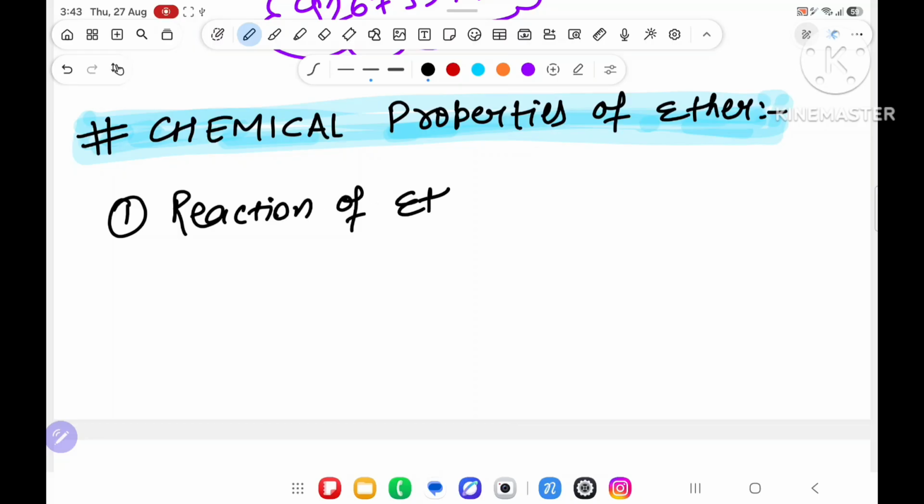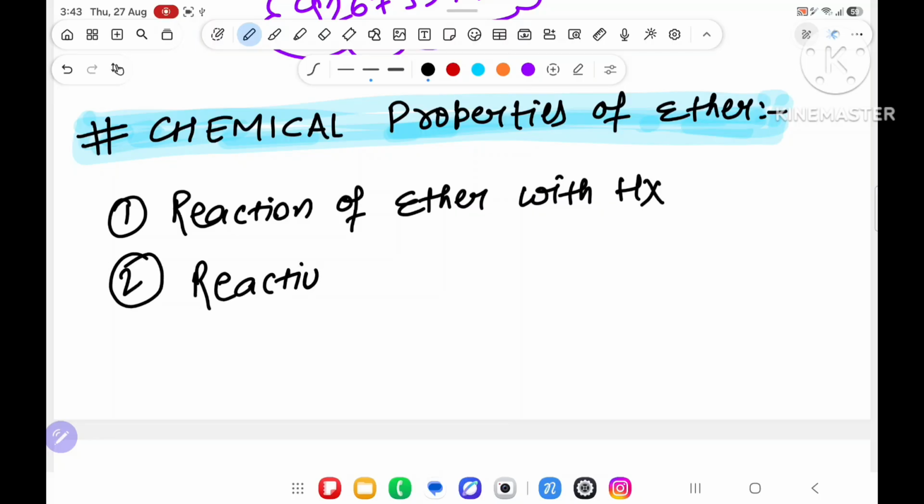reaction of ether with HX, and second one is reaction of ether with H2O. Only 2 are there.